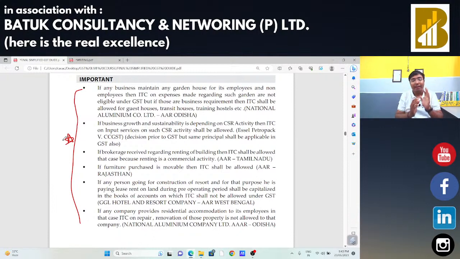So sir, we can say that the supply part is okay, time of supply is okay, mixed and composite supply is okay, value of supplies is okay, and today we discussed the input tax credit also. In our tomorrow session, we are going to discuss the apportionment of input tax credit. Also, we are going to discuss the concept of input service distributor, and we are going to start the topic of place of supply. And in our next session, we are also going to discuss refund under GST. We are going to discuss assessment and audit under GST. These are the topics we are going to discuss in our next 2 days.